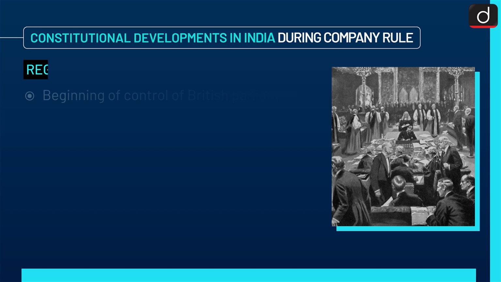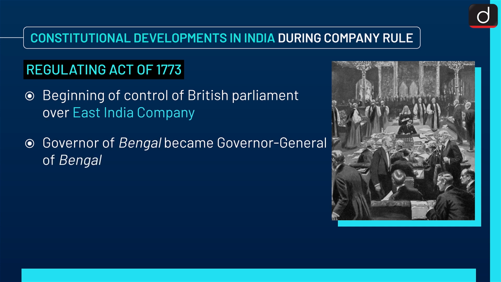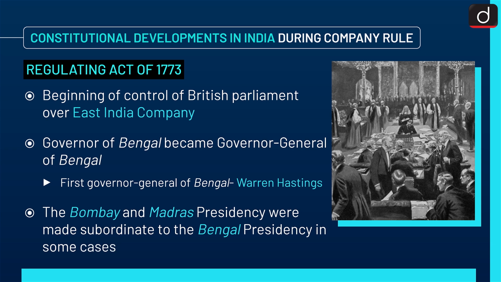It started from Regulating Act of 1773. This marked the beginning of control of British Parliament over East India Company. Governor of Bengal became the Governor General of Bengal, and the first Governor General of Bengal was Warren Hastings. The Bombay and Madras Presidency were made subordinate to the Bengal Presidency in some cases.